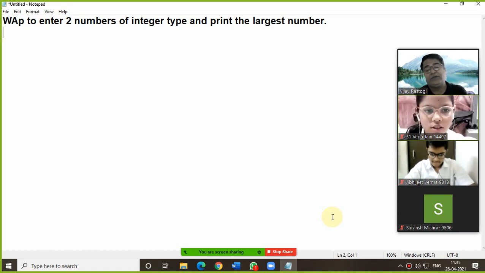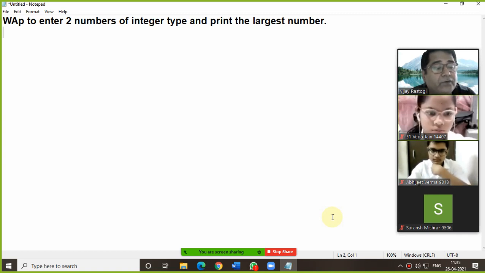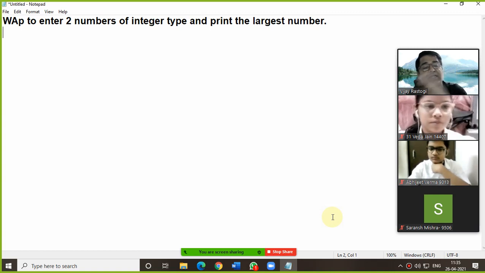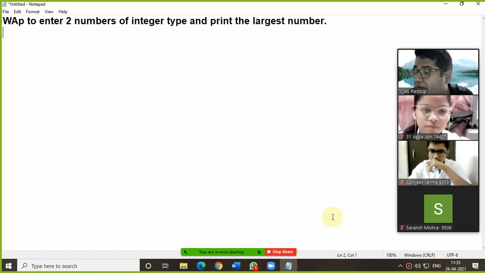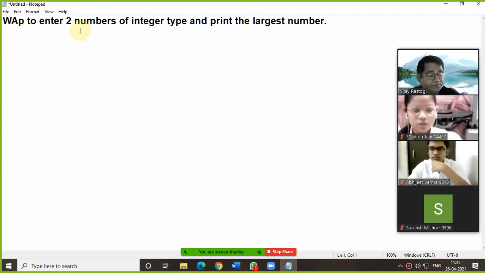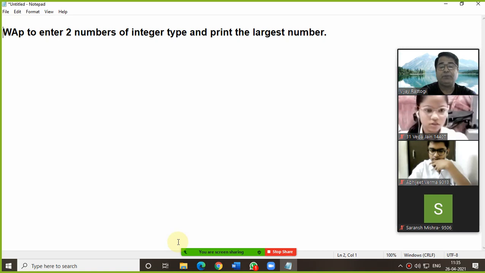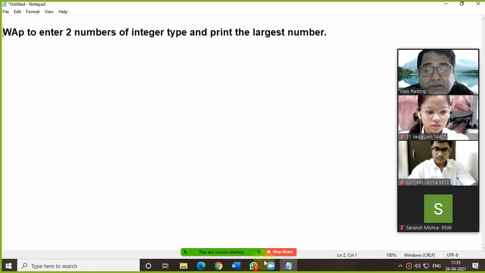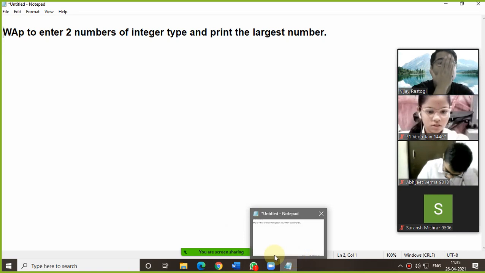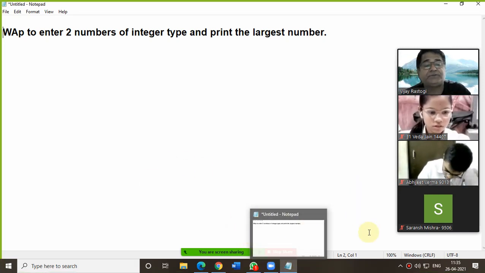Whatever we are doing in the class, the whole thing you need to copy in the fair notebook. But here we are using the computer, so it is better to solve on the computer, then post in the GCR for the correction. If there is no correction, then ultimately you need to copy in the notebook. Please try this question. The question is there on your screen, and post the solution in the GCR only under the comments. I am giving you 5 minutes.